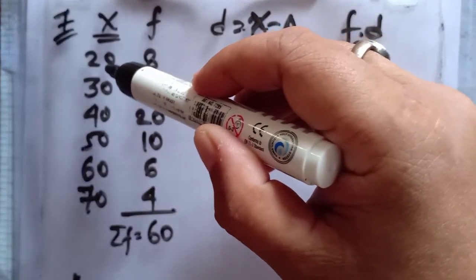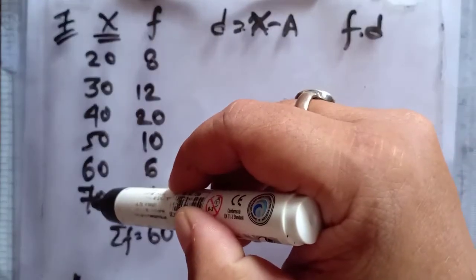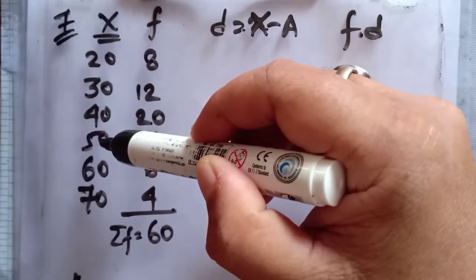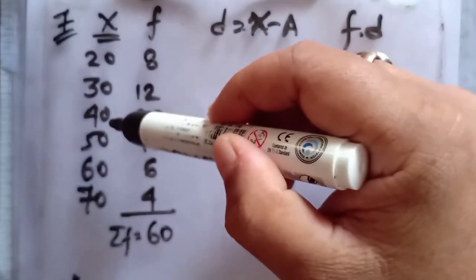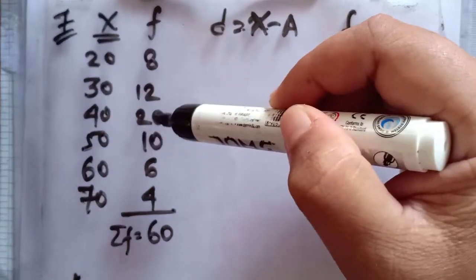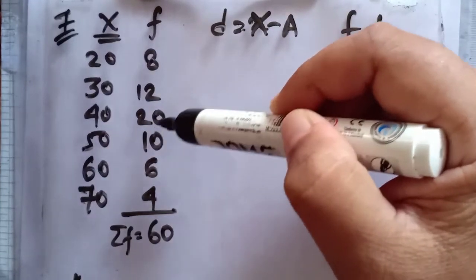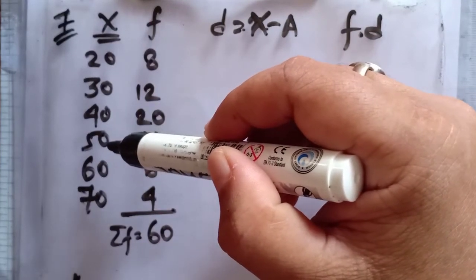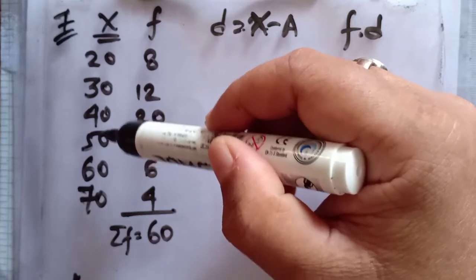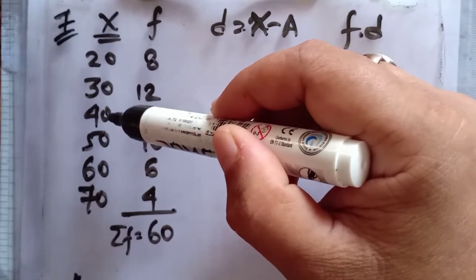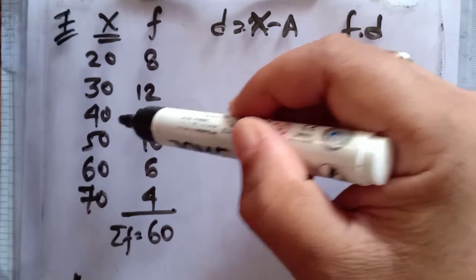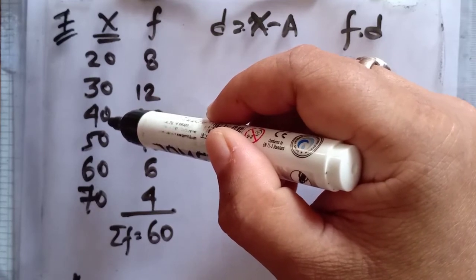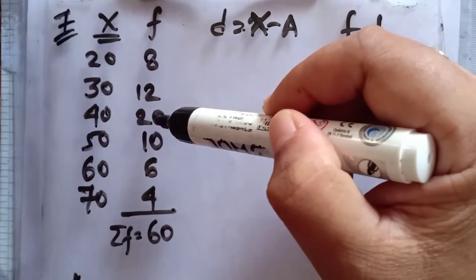There are 6 values, so you get two middlemost values. Consider as assumed mean the one which has a higher frequency. 40 can also be taken as assumed mean, 50 can also be taken, but it is always preferable, when you get these two in between, to take that value of x as assumed mean that has a higher frequency.